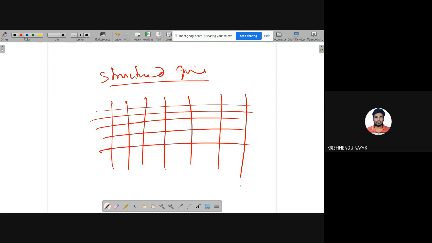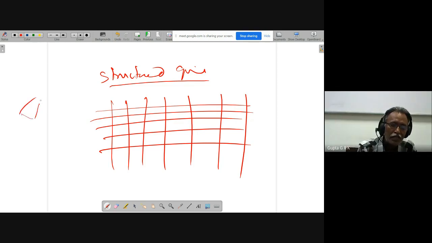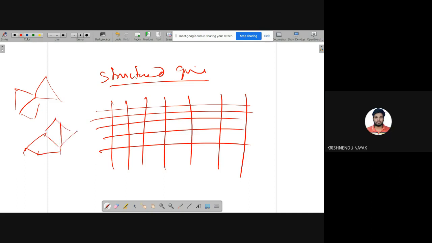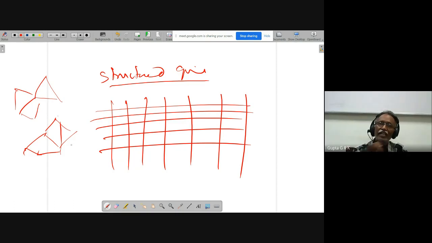An unstructured grid will be something triangular or even quadrilateral, something like this. For a structured grid, we use the finite difference method, and for an unstructured grid, the finite volume method. A structured grid can be used in any of FDM, FVM, FEM. An unstructured grid cannot be solved with FDM. Finite volume can solve an unstructured grid problem, so a structured grid problem is easy for it.